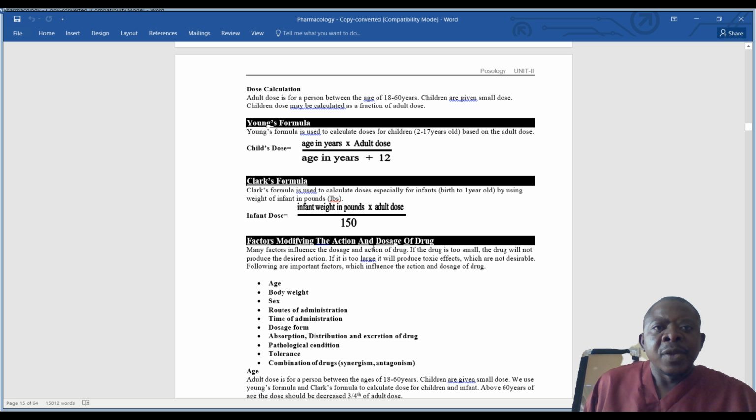So if you are working in a children's ward and dealing with infants, you have to be very familiar with Clark's formula in finding the dosage. You have to use it frequently. Then, if you're working with children that are more than 1 year, you have to familiarize yourself with Young's formula and do a lot of calculations.